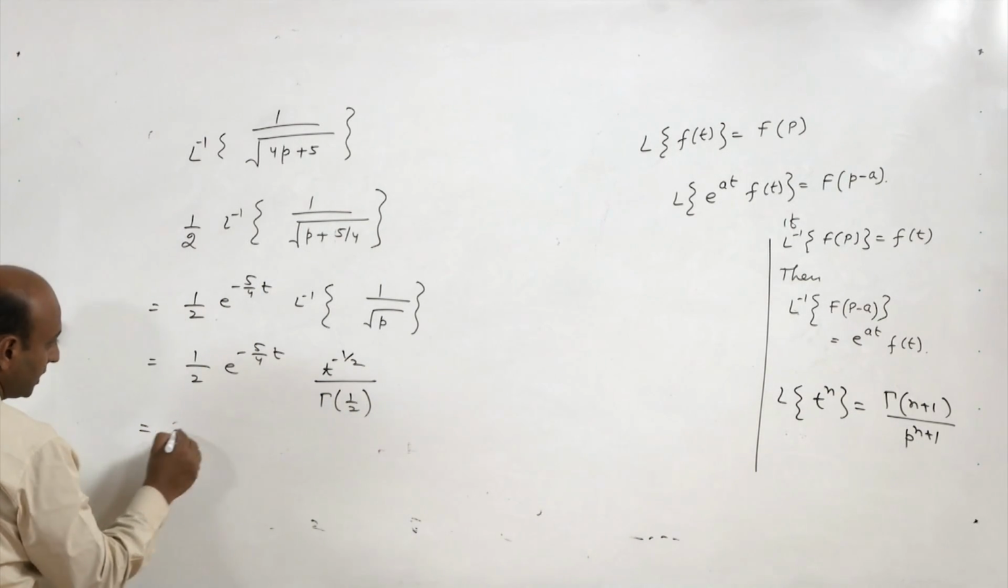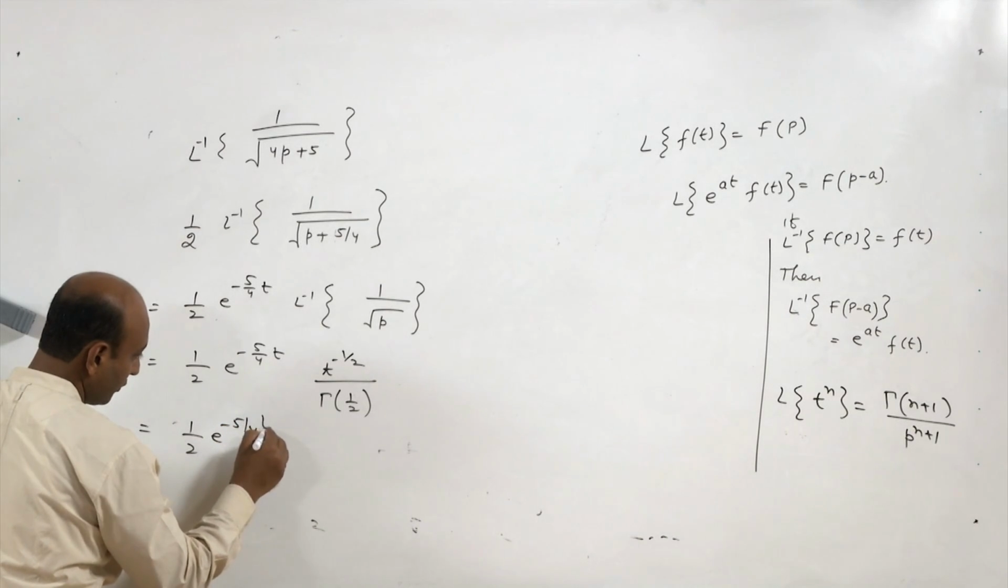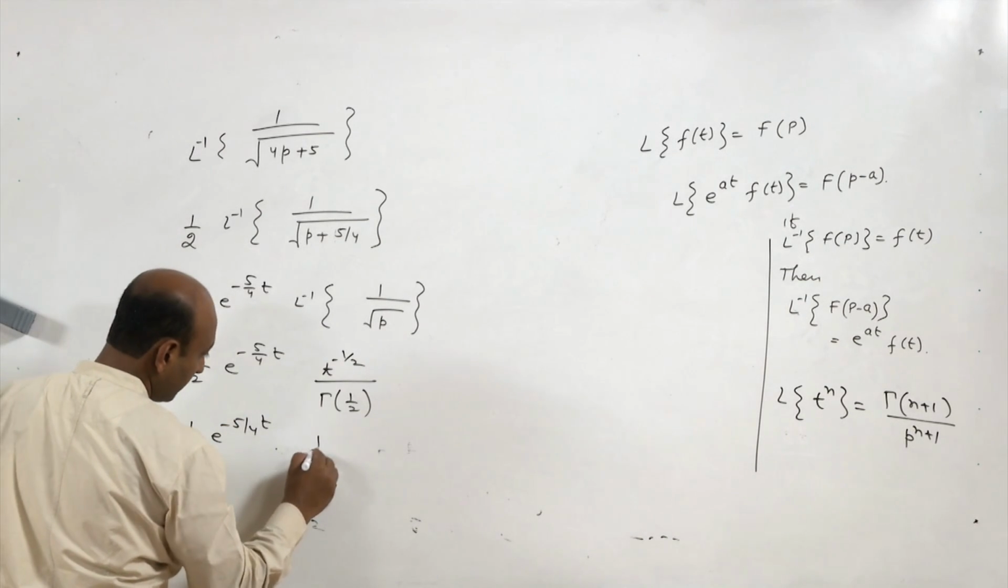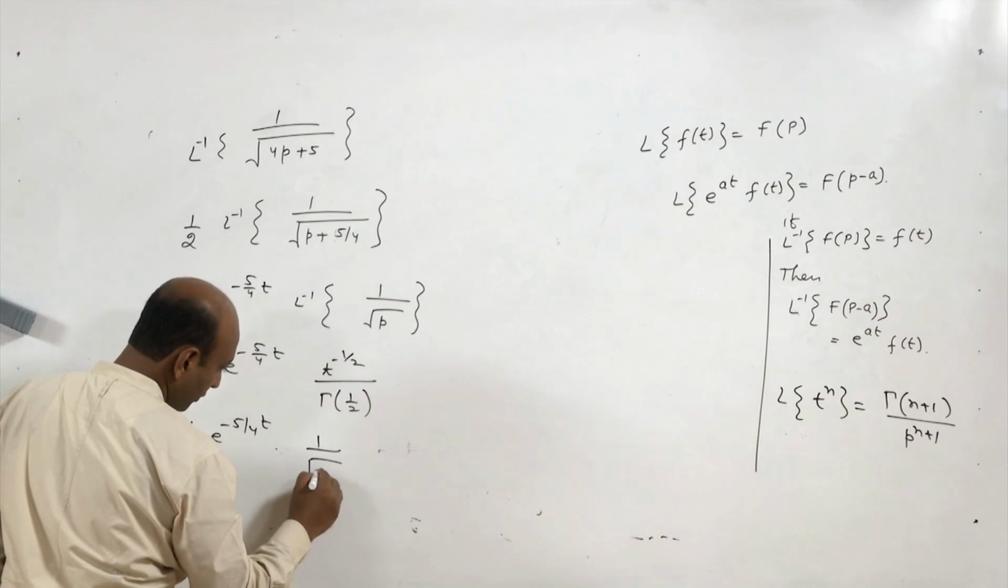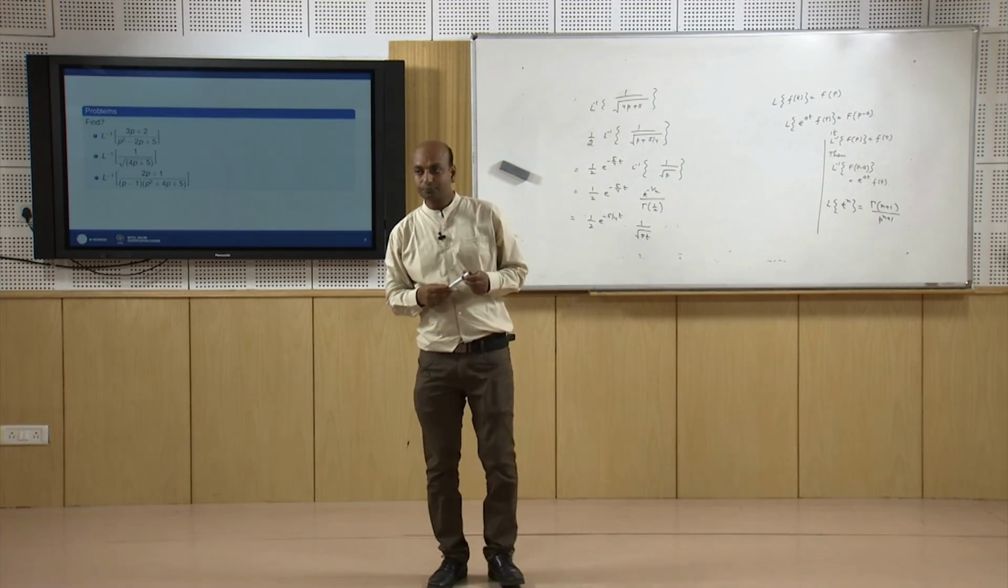So, that is nothing but 1 by 2 e to the power minus 5 by 4 t into 1 by under root pi t. So, that will be the Laplace inverse of this expression.